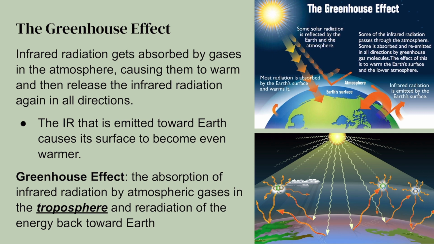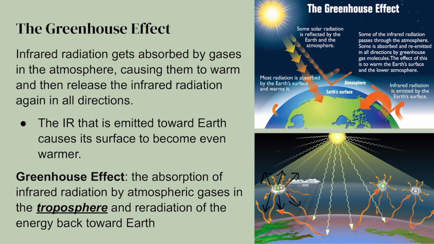It actually gets absorbed by gases that are called greenhouse gases. So when these gases absorb IR, it causes them to warm up. The warmed gases emit infrared radiation back out into space and back towards Earth's surface. So it's emitted out in all directions. Some of that goes out into higher levels of the atmosphere, and some infrared radiation gets emitted back towards Earth's surface.